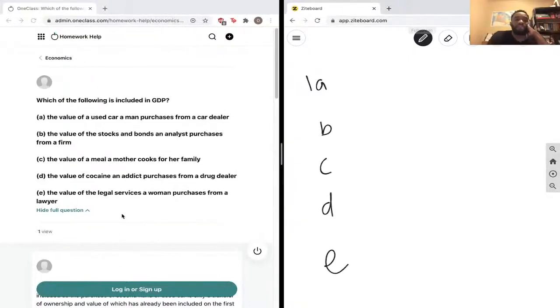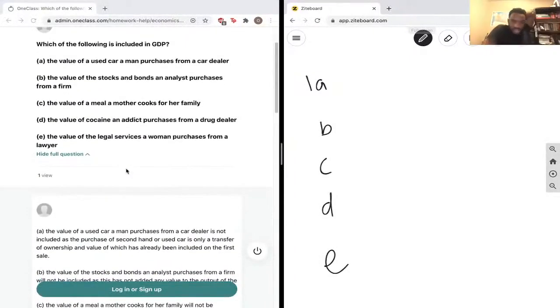The value of a used car a man purchases from a car dealer. Like we said before, it is not included in GDP, as the purchase of a second-hand or used car is only a transfer of ownership, and the value of which has already been included on the first sale. That's a perfect explanation right there. The value was included on the first sale, so the second sale is simply just a transfer of ownership.